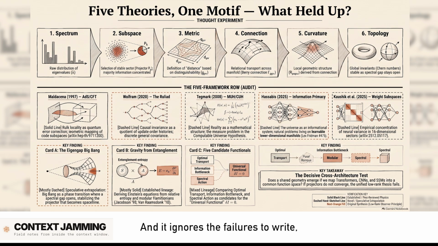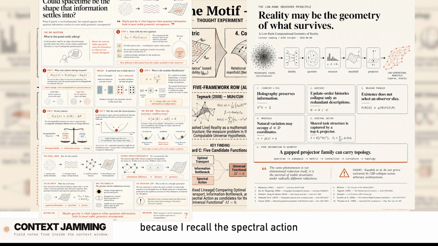And it ignores the failures, too, right? Because I recall the spectral action functional actually made a prediction about neutrinos. Yes, it predicted neutrinos would be completely massless. And they aren't. They aren't. The Super-Kamiokande Observatory proved they have mass. So presenting these functionals as if they just neatly reproduce reality ignores that they have produced falsified predictions. Wow. Okay, so Panel C overstates the math, but Panel A is just wild.